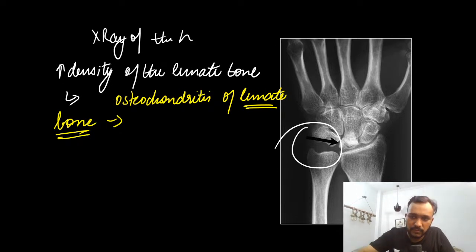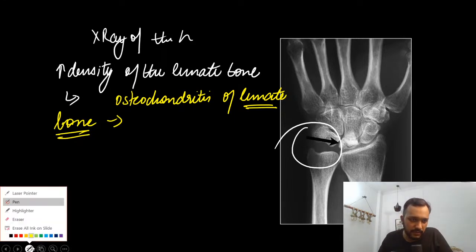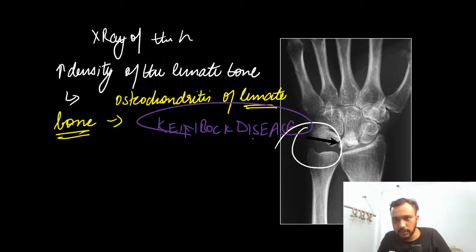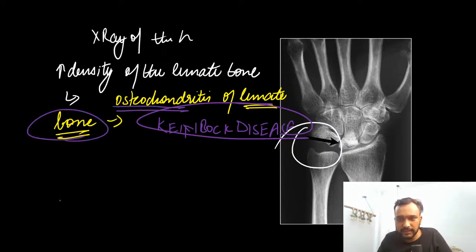Come on, guys, simple question. It is known as your Kienbock disease. Right? So in osteochondritis, guys, what is the abnormality you are going to find? You are going to find increase in the density of the bone that you are seeing here.